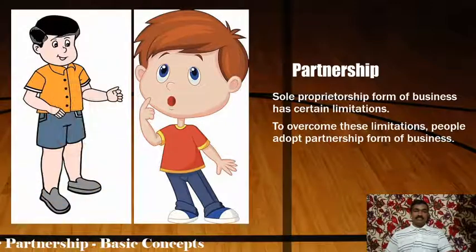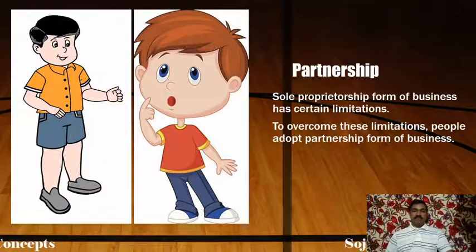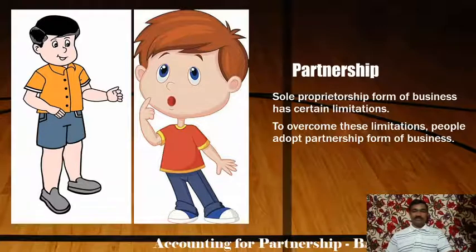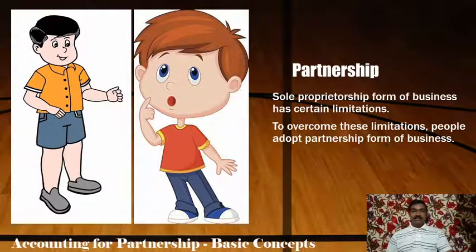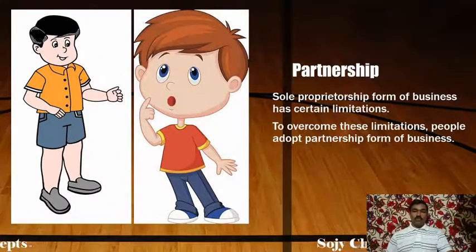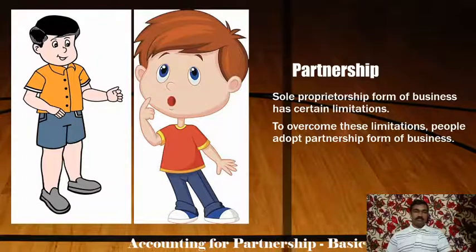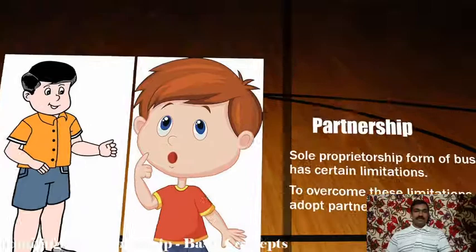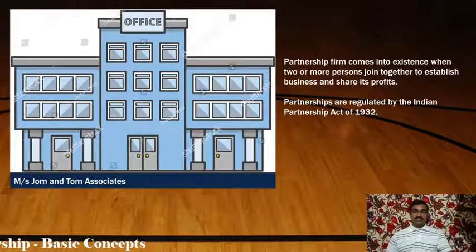Suppose he has a friend, an MBA graduate, and he has some money also. He is also willing to start a business. These two friends can join together and thus they can overcome the limitations of sole proprietorship. So in order to overcome the limitations of sole proprietorship, people adopt partnership form of business. So these two friends now started a business.